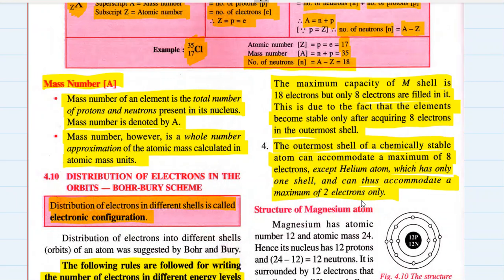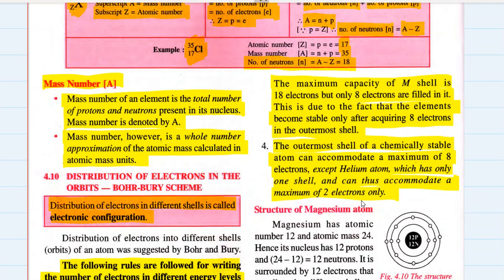The first shell, by the formula 2n square, can accommodate a maximum of 2 electrons. And how many electrons does helium have in its outermost shell? It has 2 electrons, the maximum that can be filled, and that's why helium is also considered a noble gas.